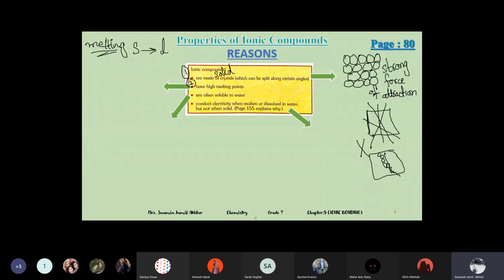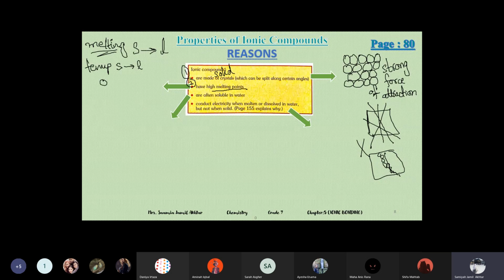So melting is when the solid changes into liquid. Melting point is the temperature at which the solid turns into liquid. Now, ionic compounds have high melting and boiling points.